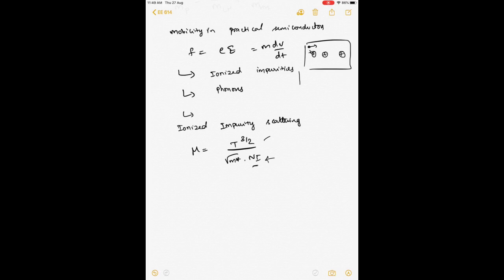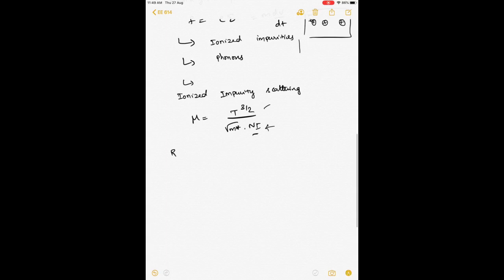So in order to understand this effect on mobility and the role played by the impurities, one has to understand the scattering rate. The scattering rate is inversely proportional to the time, right? Here we have two numbers, k and k prime.